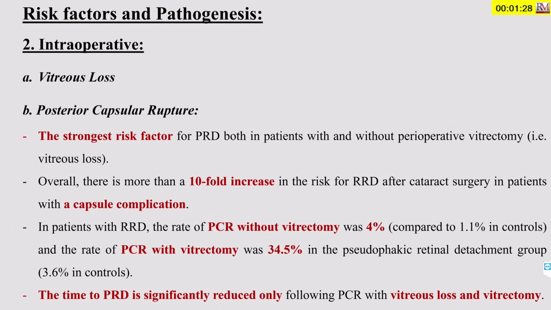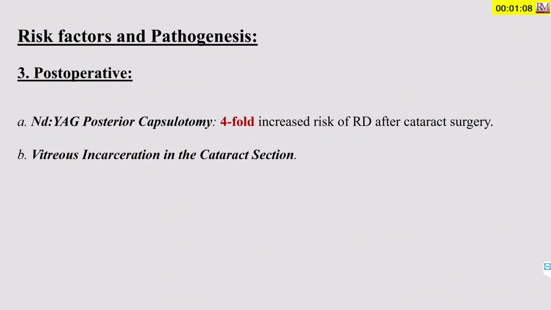Posterior capsular rupture, of course, is the strongest risk factor. It increases the risk about 10 folds, with or without vitrectomy. But with vitrectomy the incidence reaches about 34.5% compared to 4% only without vitrectomy. Also, the time to pseudophakic retinal detachment is significantly reduced with vitreous loss and vitrectomy.